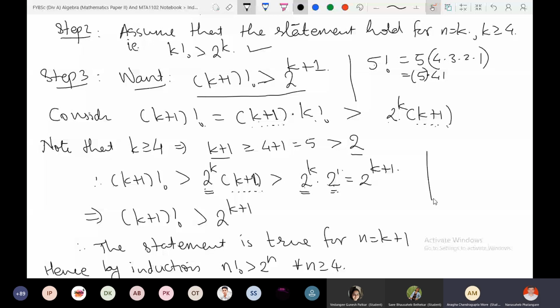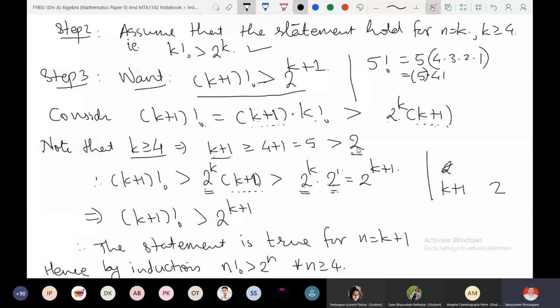I have explained here, right? K is greater than or equal to 4, so k plus 1 is greater than or equal to 4 plus 1, which is 5, and 5 is certainly greater than 2. Why am I taking 2? Why did I not take 3? Because 3 is not useful for me. 2 is useful. That's why I am taking 2 here.